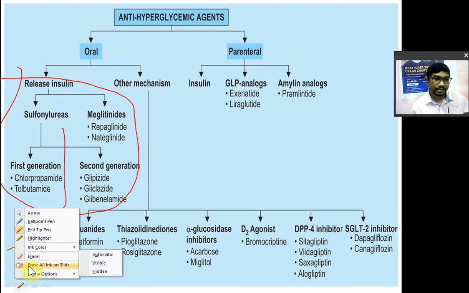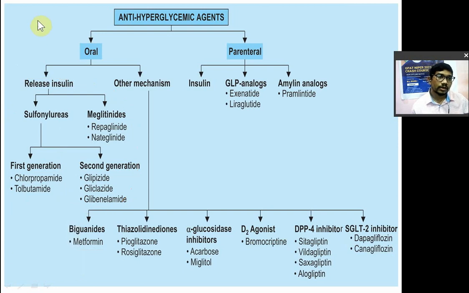So this is known as the first class, the drugs which stimulate insulin secretion. The second class is the drugs which act by other mechanisms. In that you have, first, biguanides, the biguanide group. In biguanides you have metformin and phenformin. They are also known as